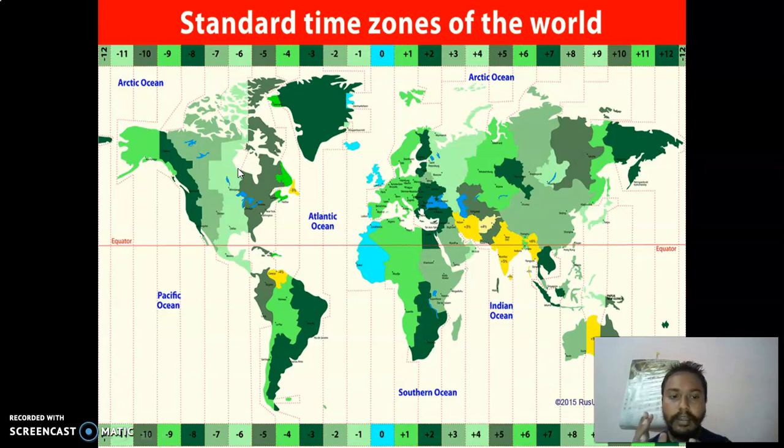For India especially, we have an Indian Standard Time, and you can see only one line, one time zone passes through India. But still, if you see Gujarat, this end of this part, and if you see our northeast, this end of this part, there is a 1 hour time difference. When in Gujarat some places it will be say 4:30, in the northeast some places you may find it is 5:30. This 1 hour difference is there. But to manage the time distance, our India has got one standard time.